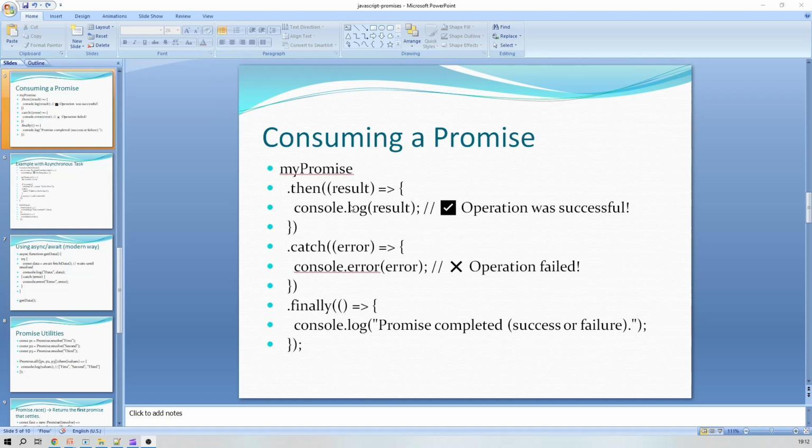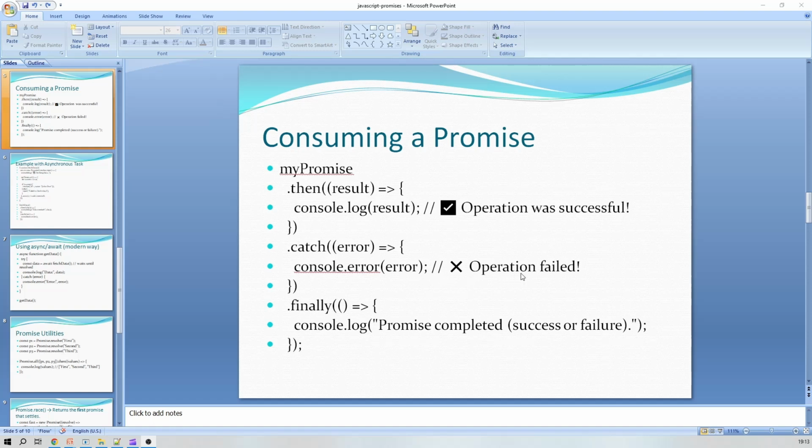This line will be executed when a particular asynchronous task is executed successfully. And you can check this another block, dot catch, where we are passing this error as an argument. This catch block will be executed in case any asynchronous task fails.